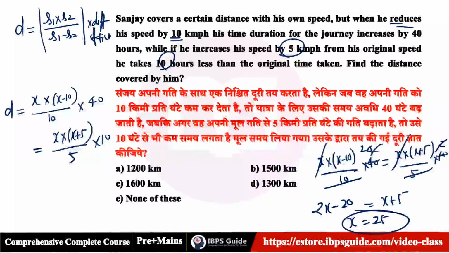Put the value either here or here, you will get the same answer. Let's put 25. 25 into 25 minus 10 is 15 into 4, so 1500. That is your answer. Did you get that, guys? Please tell me. Did you get this? Answer will be 1500 kilometers.